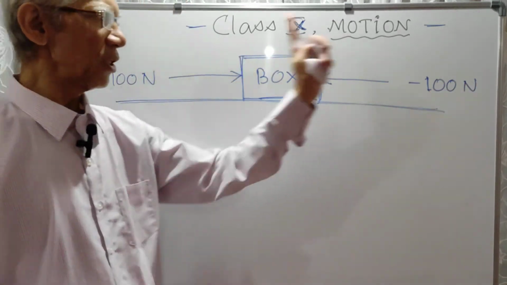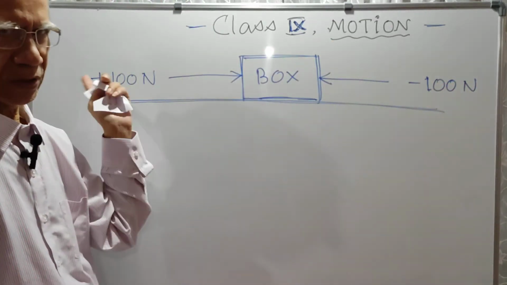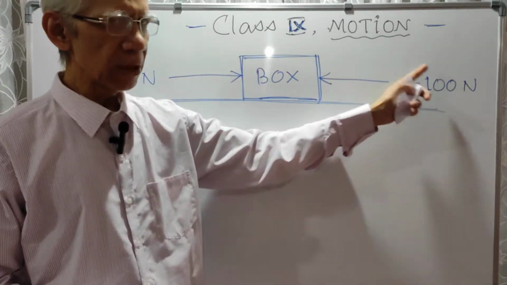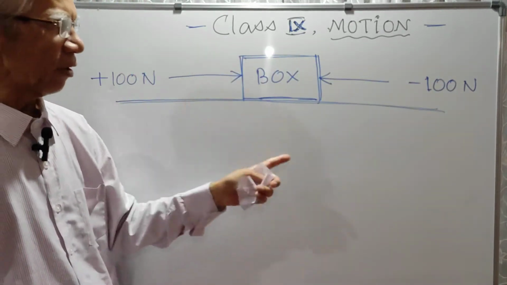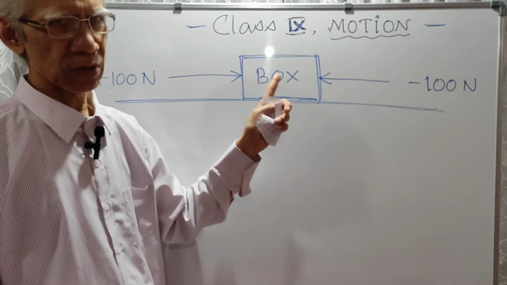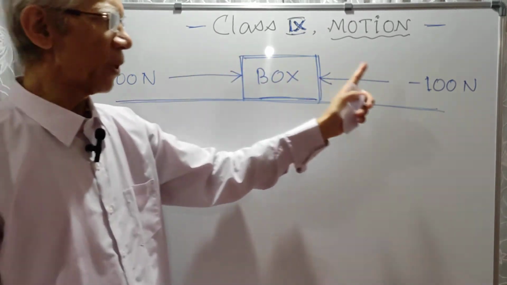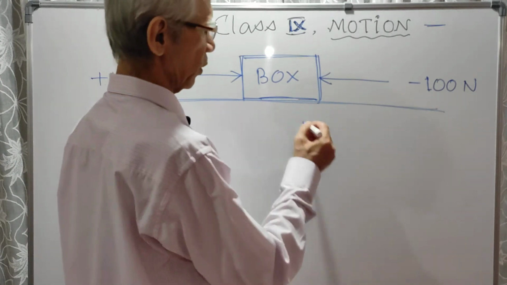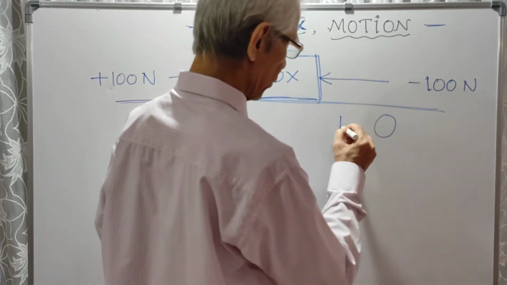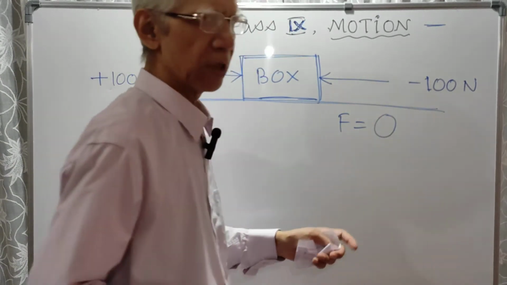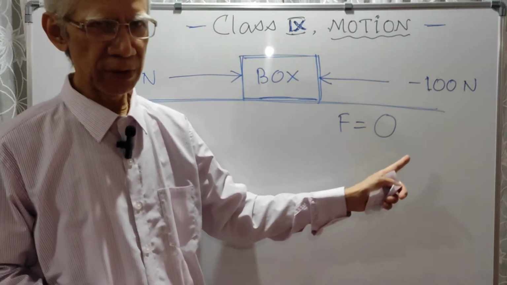This is acting towards east and this is acting towards west. So these two equal and opposite forces are acting on the same object, the box, and so they will cancel each other. So plus 100 minus 100 together will be 0. Together the force will be 0. Net force or resultant force will be 0.